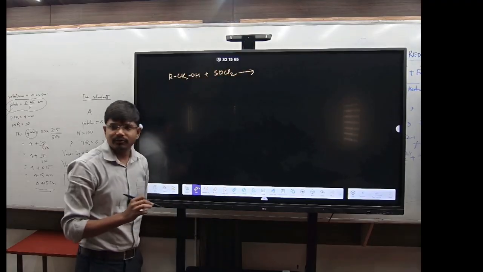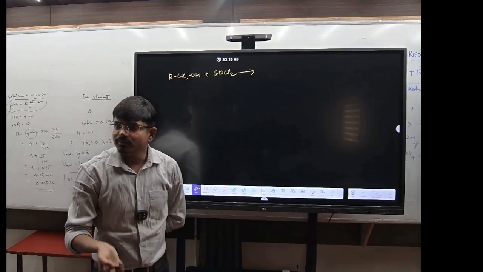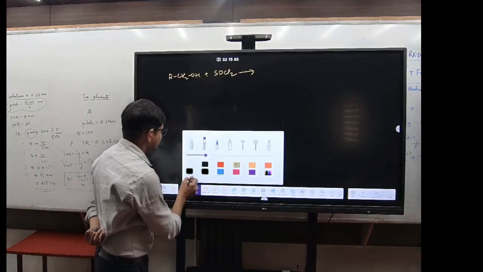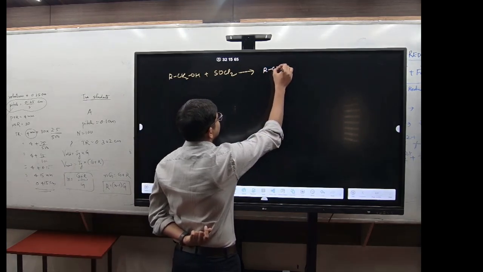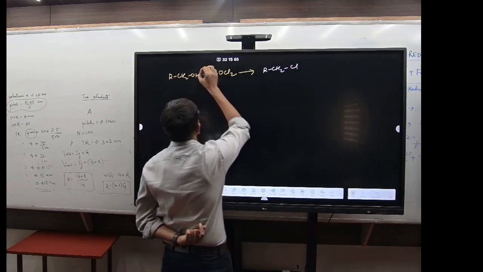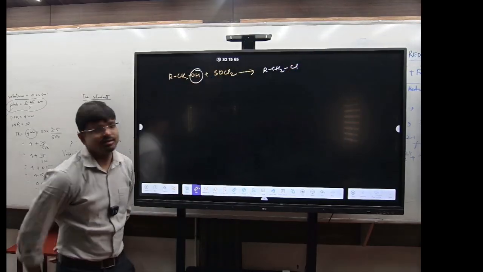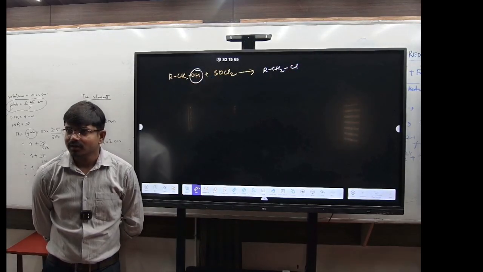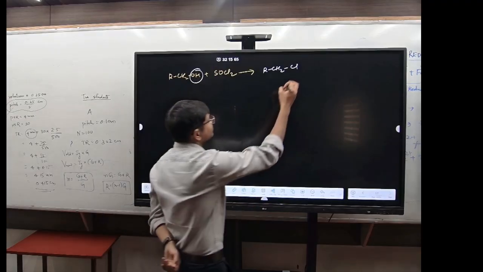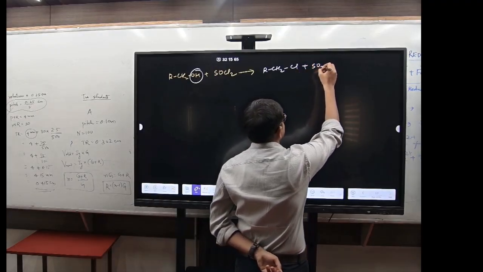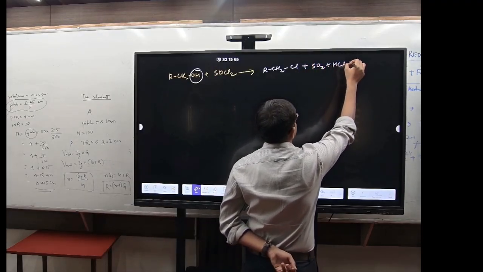What will happen? Again it will form what? OH will be replaced by what? So I have to write RCH2Cl, right? This OH will be replaced by Cl. Got it? Plus it will liberate what? SO2, right? It will liberate what? SO2 plus HCl.